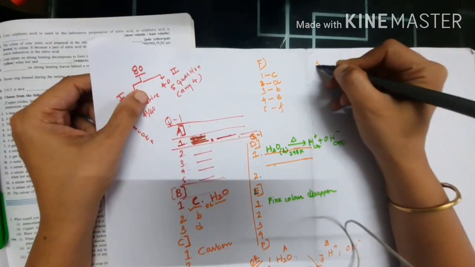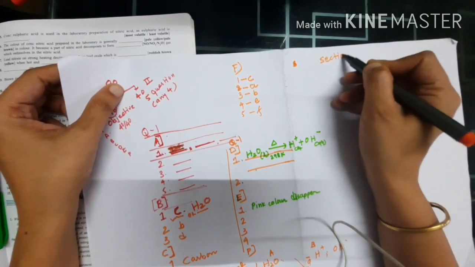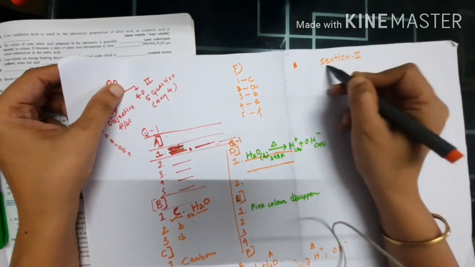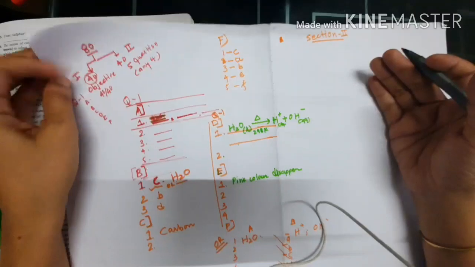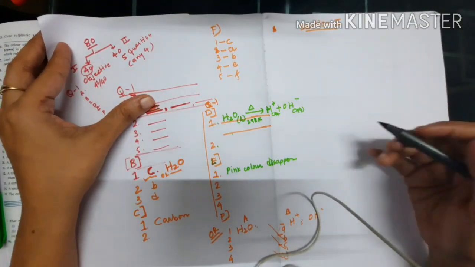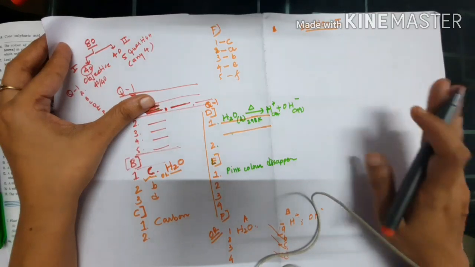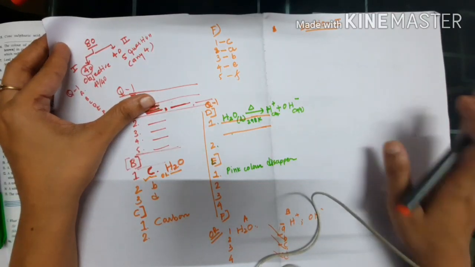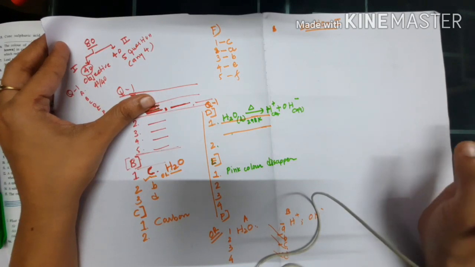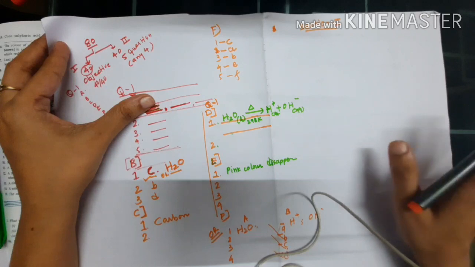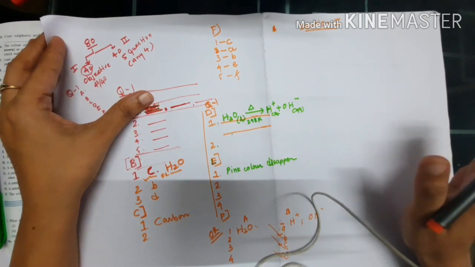Now Section B. You have to mention that it is Section 2. Here it is mentioned any 4. So first read your paper and tick mark the questions. If it is asking for 4, you have to attempt only 4, no need to write the 5th one. Even if you have more time, write 4, but be confident that you will get full marks on them.